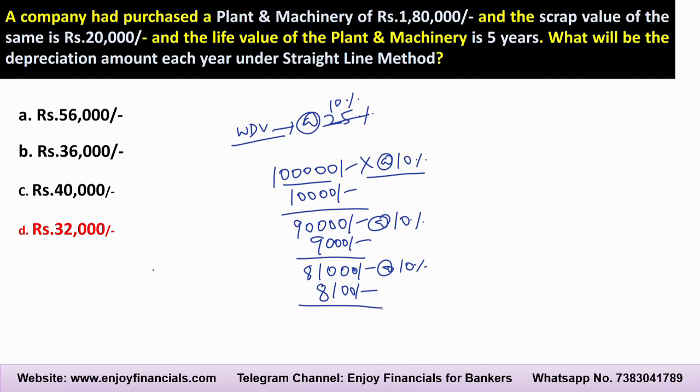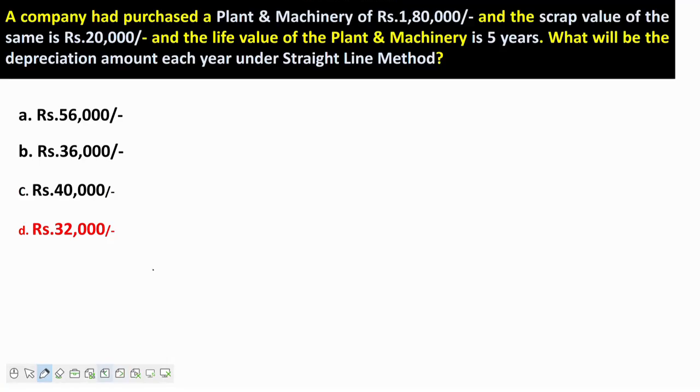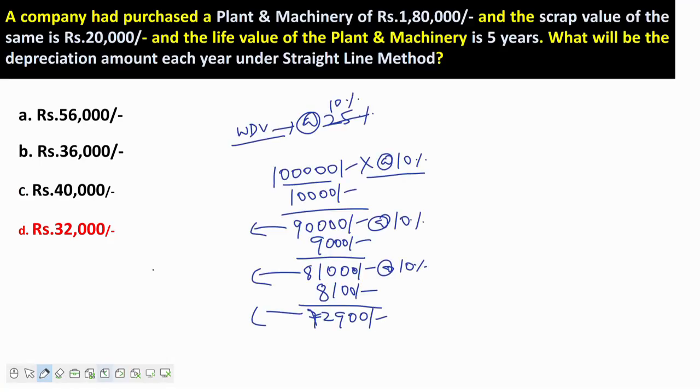This is called, friends, the net block of the plant and machinery. Okay, so it will come to 72,900. So this is called the net block. So hope, friends, that up to this stage you have now understood the concept of depreciation.